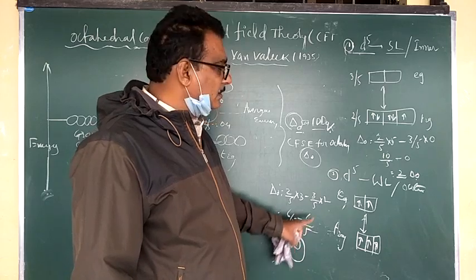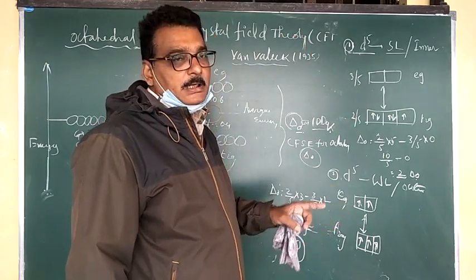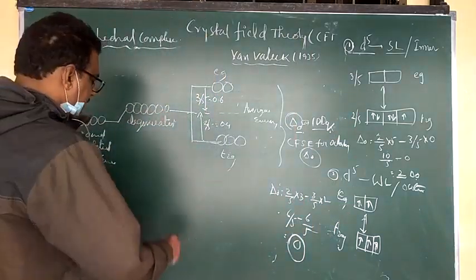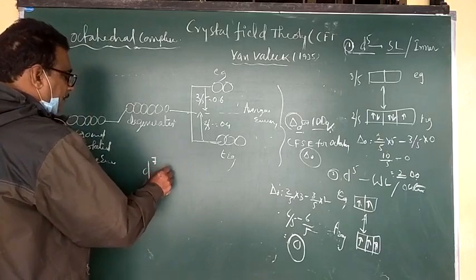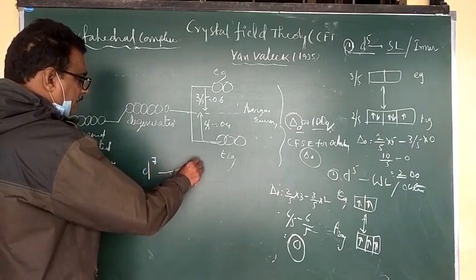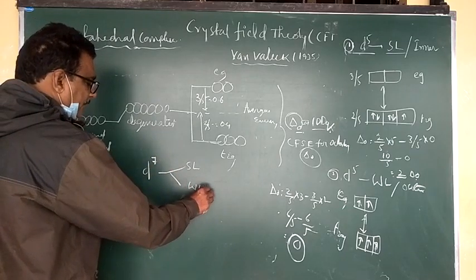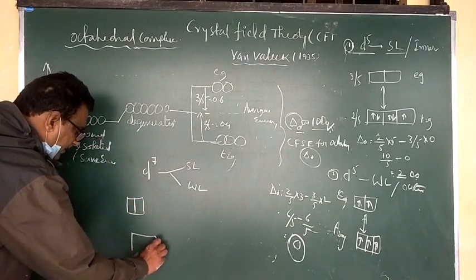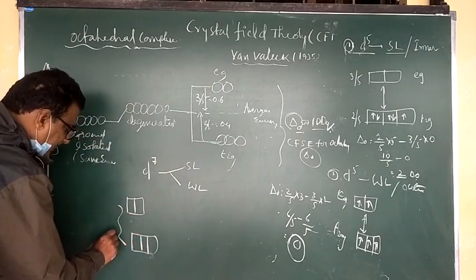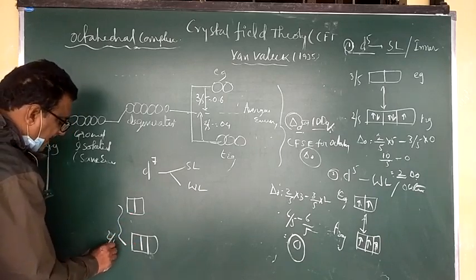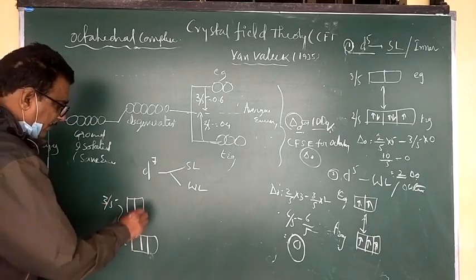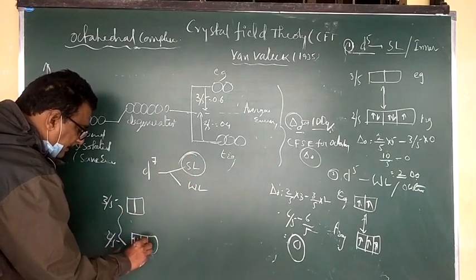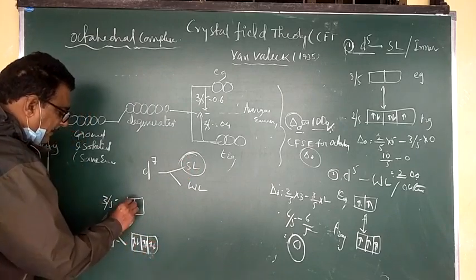This is the way we calculate the crystal field splitting energy for different systems. Next I am taking a d7 system, with one case a strong field ligand and the second a weak field ligand. Here this is Eg and this is T2g, and the fractions are 2/5 and 3/5. First, for d7 with a strong field ligand, 6 electrons are paired in T2g and 1 electron is in Eg.